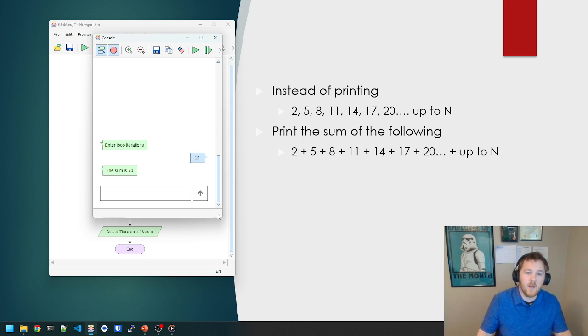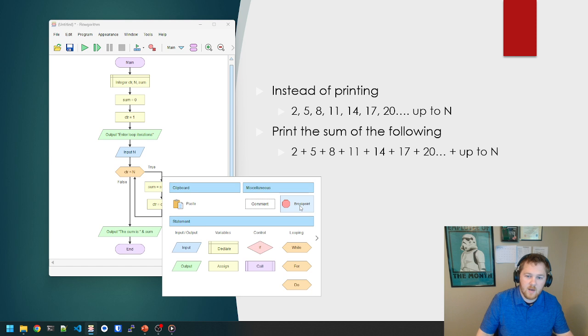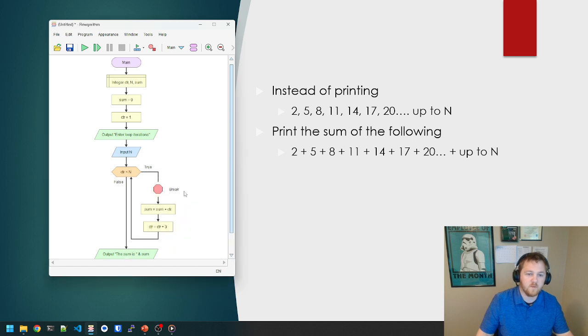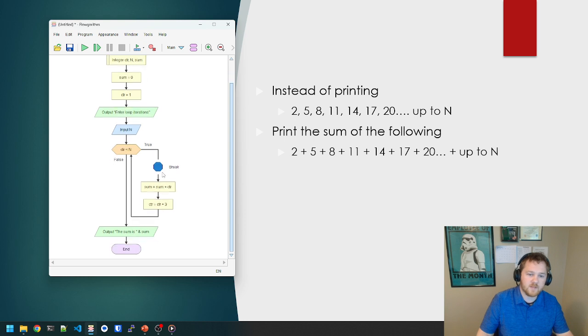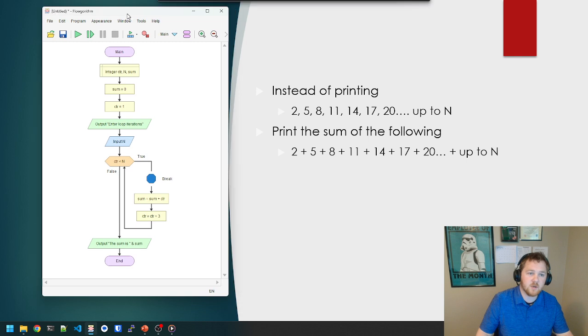Now, let's introduce a breakpoint and debugging. And this is going to be life changing for programmers once you guys learn how to do this. It's going to help you a lot in your future classes. So what we're going to do here is pick a line. I'll just go right up here and insert a breakpoint. It looks like a little stop sign because that's basically what it is. It kind of just freezes your code.